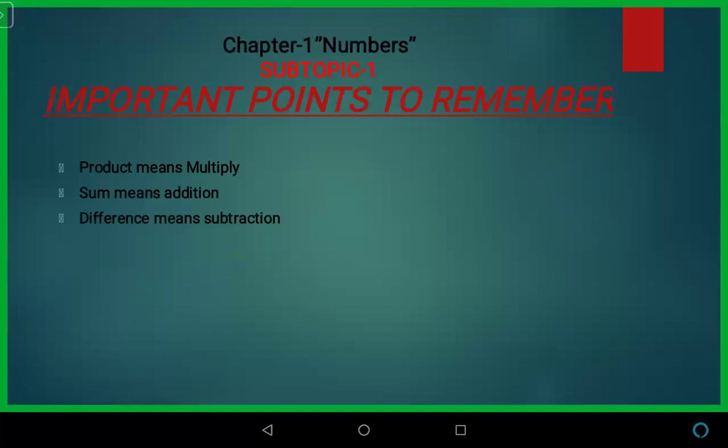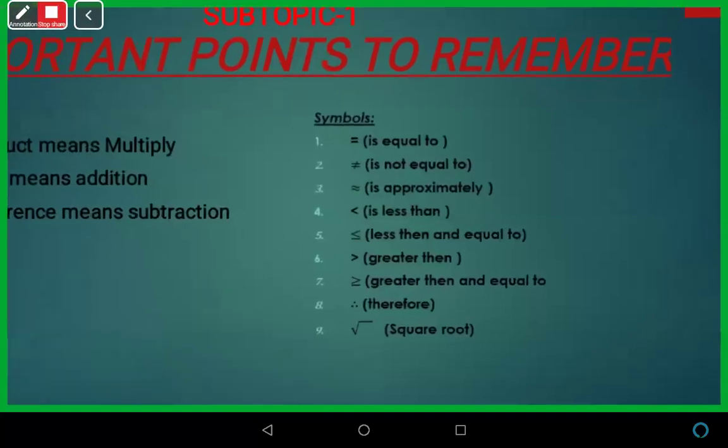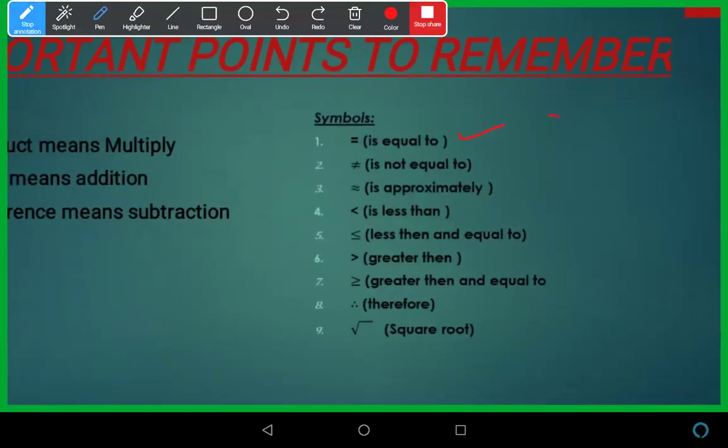Now some symbols you have to remember. The first one is equal to, for example, 2 equal to 2. Next is not equal to, this means 3 is not equal to 2. Approx, for example, 3.15 is approx 3.1. Less than, for example, a is less than 3, or we can say less than or equal to. This is known as less than or equal to. This is greater than. This is greater than or equal to. This is therefore, and this is square root, or we can also call it a radical.